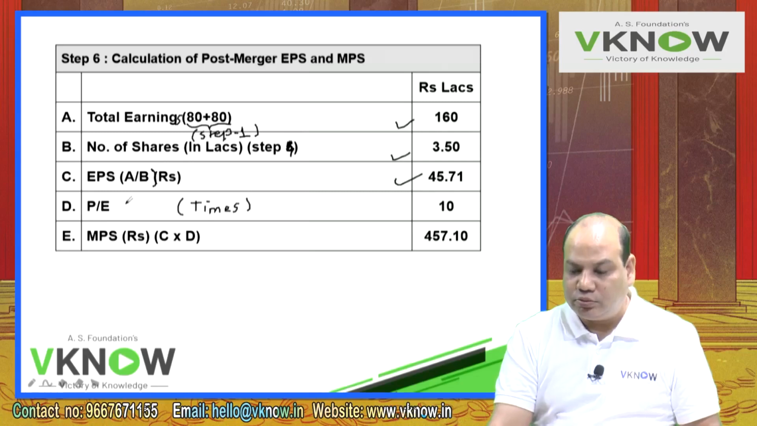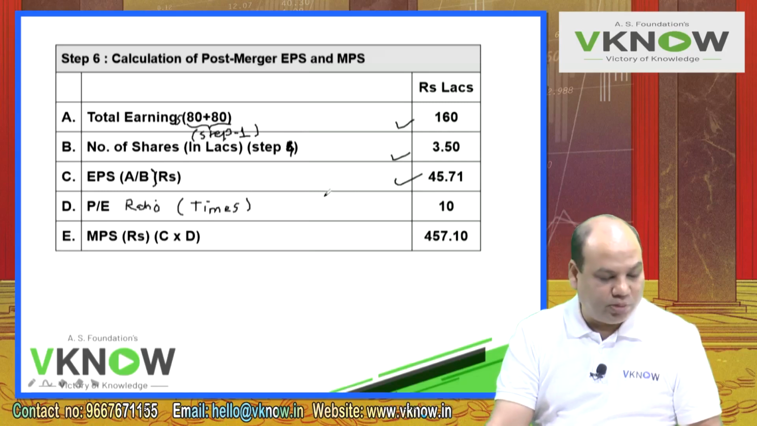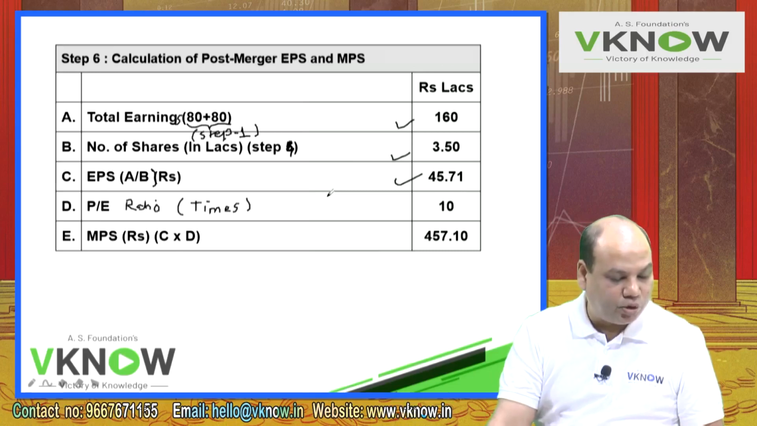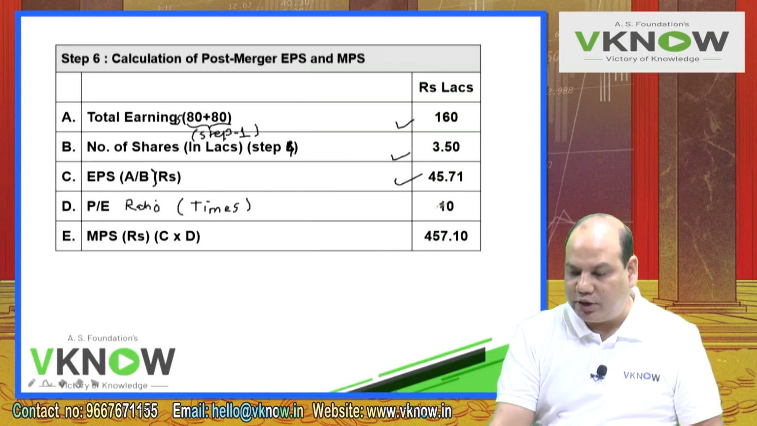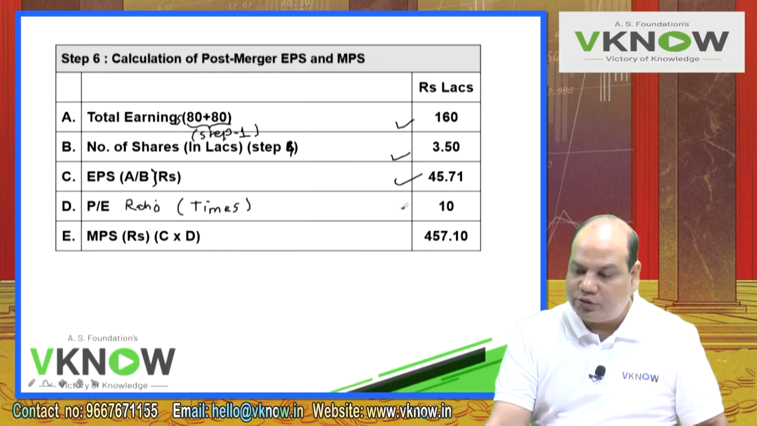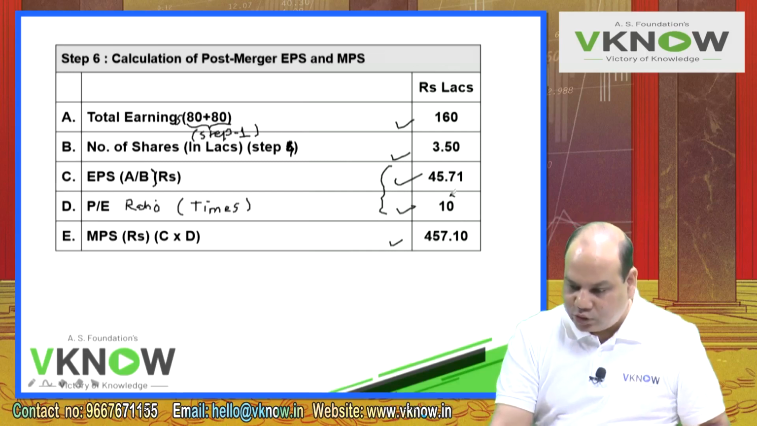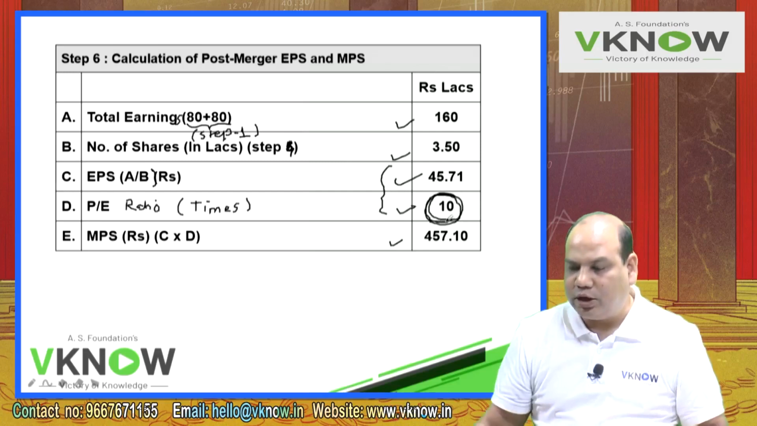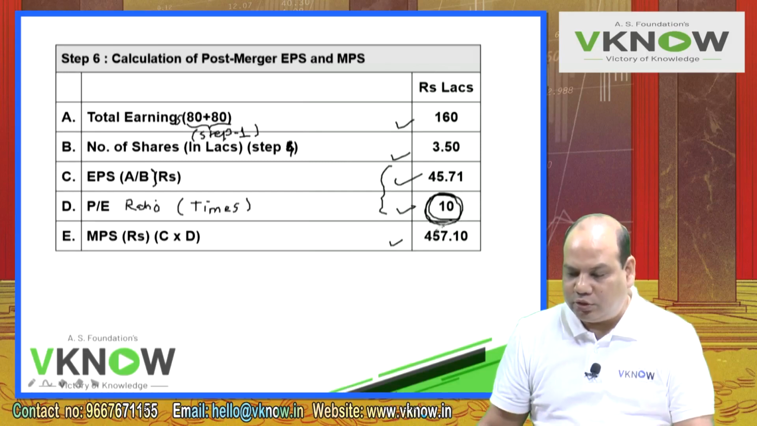Point number D, P/E ratio, in times. They are saying post-merger P/E ratio will be same as pre-merger P/E ratio of Abhiman Limited. So that is 10. Therefore, MPS in rupees, C into D. Multiply these 2 points, you will get 457.10. So this 10 was already given to us. The same 10 will continue after the merger also.